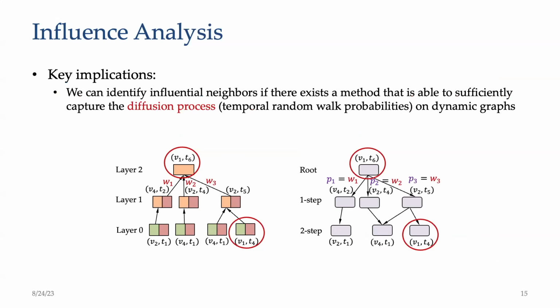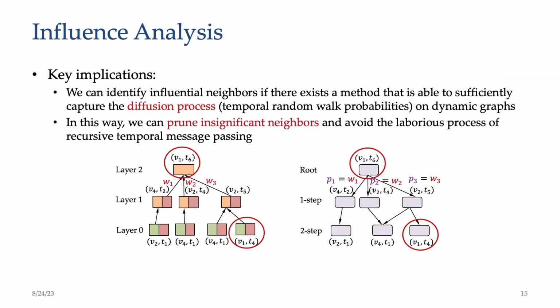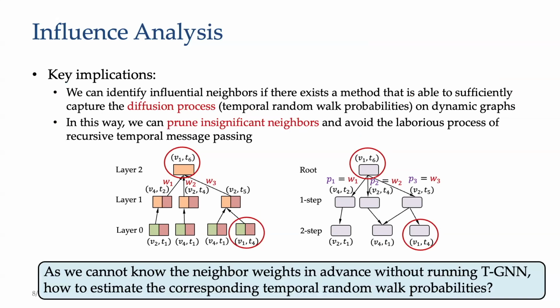We then get some implications from the theoretical analysis. It's possible to identify influential neighbors if there exists a method that is able to sufficiently capture the diffusion process on dynamic graphs. In this way, we can prune insignificant neighbors and avoid the laborious process of recursive temporal message passing. The challenge here is that we cannot know the neighbor weights in advance without actually running the TGN model, so how do we estimate the corresponding temporal random walk probabilities?